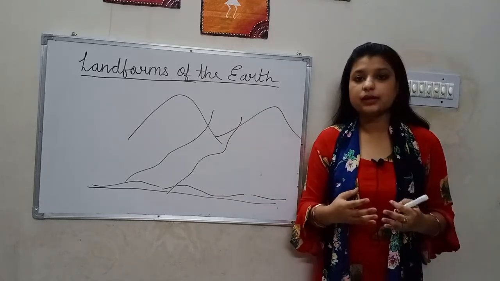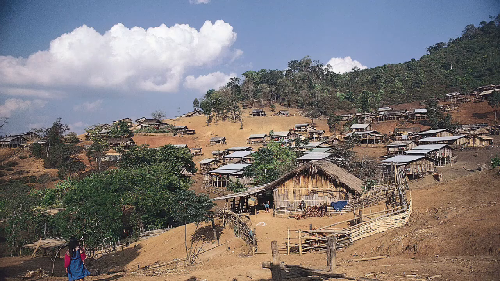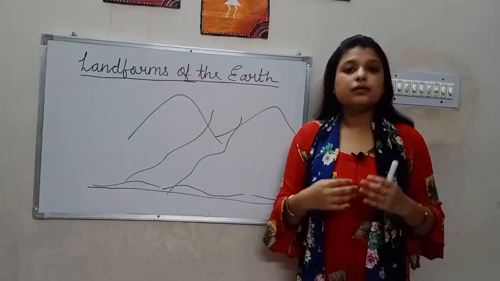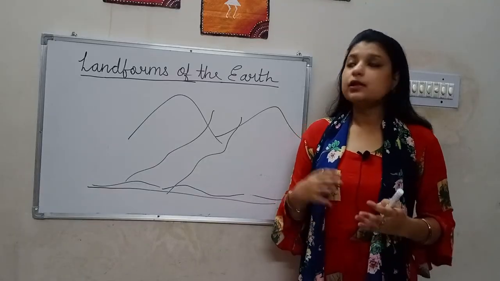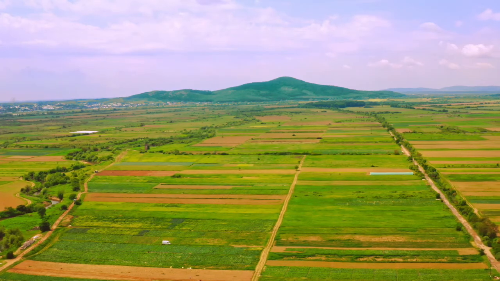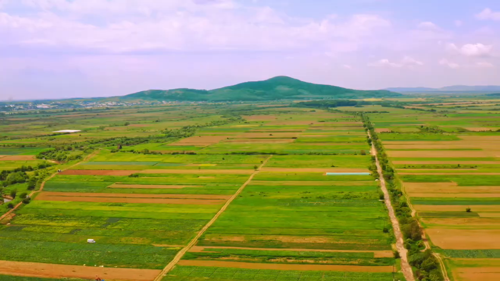The land of plains is very fertile. It is suitable for agricultural production. Mostly human habitation happens in plains. Plains are also very useful to mankind. Building of transport network is also very easy with the help of plains. So among all the landforms, plain has proved to be one of the most useful landforms to humankind.